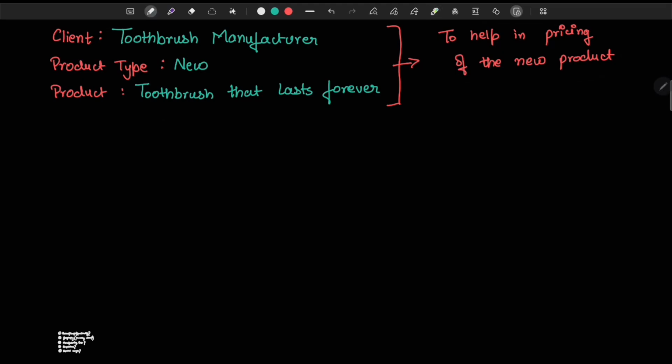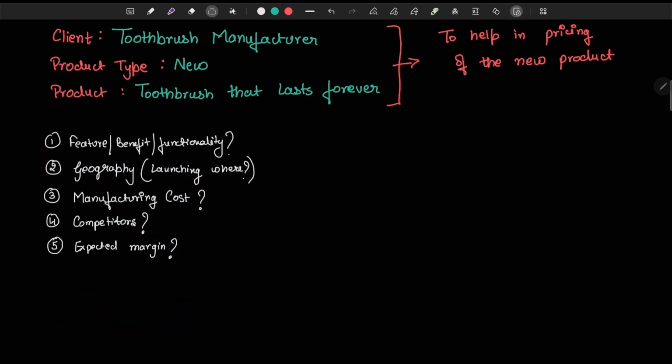Over here, I need a few more pieces of information. For example, are there any other benefits of this product? What's the functionality and features? What's the location in which the client is thinking about launching this product? And so on. The things that I need are: what are the additional features, benefits, functionality of this particular product? In what geographies does the manufacturer plan on launching it? What's the manufacturing cost? Are there any other competitors selling such a product? What's the expected margin they are thinking over the cost?